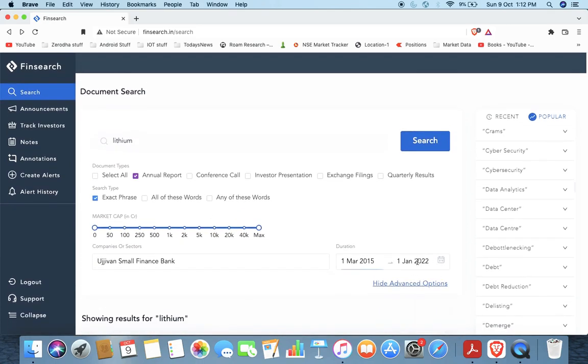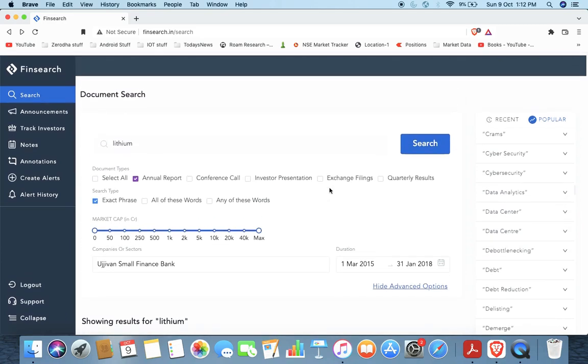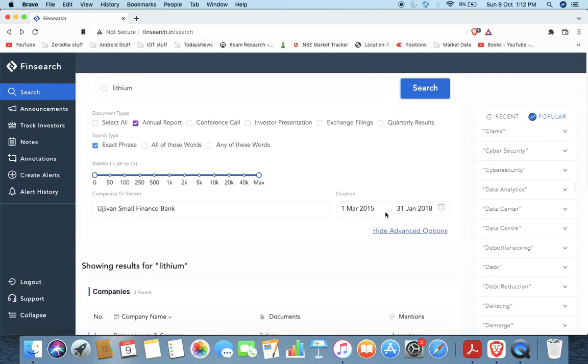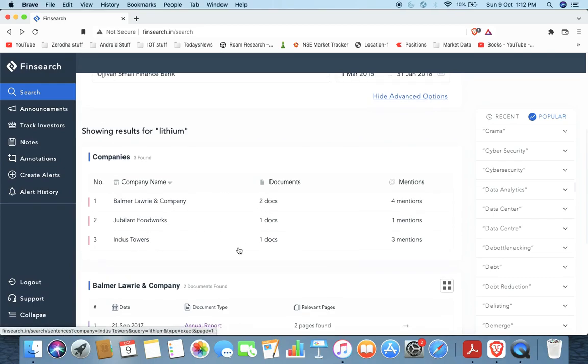Or you can say, not today, I just want to see who was really talking about it in 2018, let's say, rather than today, when it was not an obvious trend. So who started early? Yeah, Indus Towers was interesting. These companies showed up.